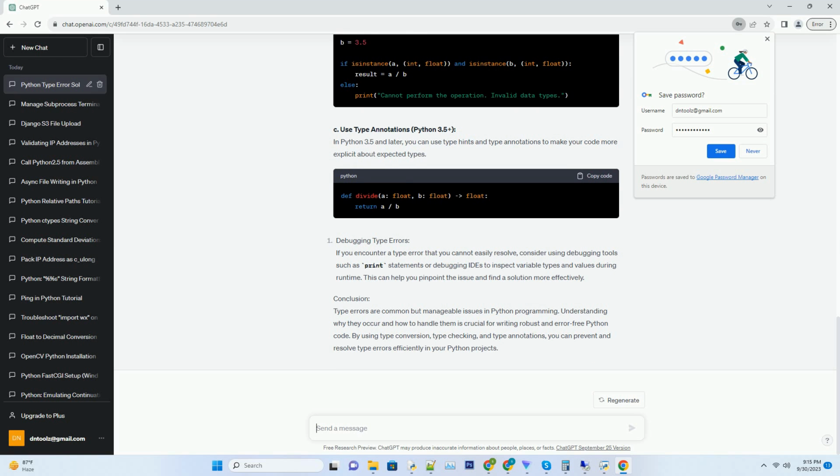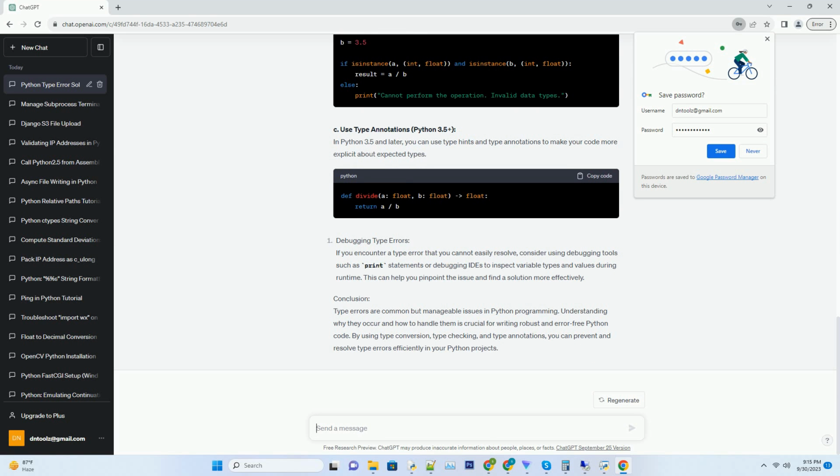examples. Common scenarios leading to type errors include: Example 1, arithmetic operations with incompatible types. Example 2, mixing numeric types. Example 3, incompatible method calls. A. Type conversion, casting. You can convert data types explicitly to make them compatible. Python provides built-in functions for type conversion.